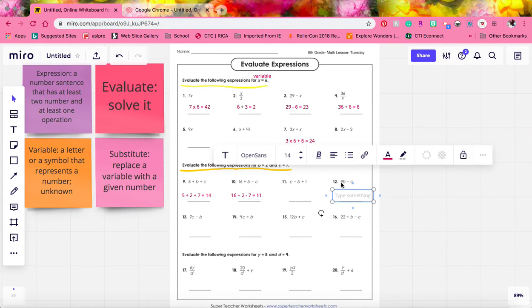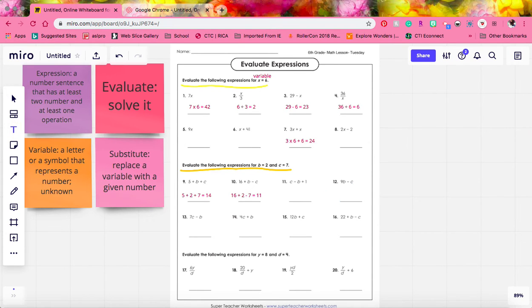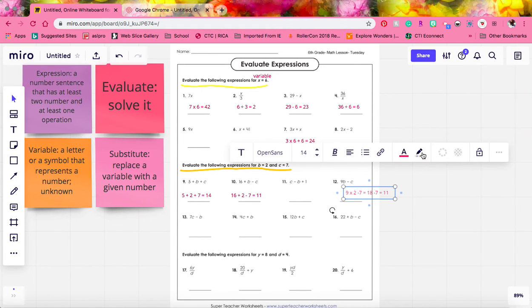Anytime you see a number directly next to a variable like this, it just means that we're multiplying. When we're using variables, we do not use the multiplication symbol because it looks too much like the letter x and can be confused for a variable. So we have 9 times b, which is 2, minus c, which is 7. Using our order of operations, we have 9 times 2 equals 18, minus 7, which equals 11.